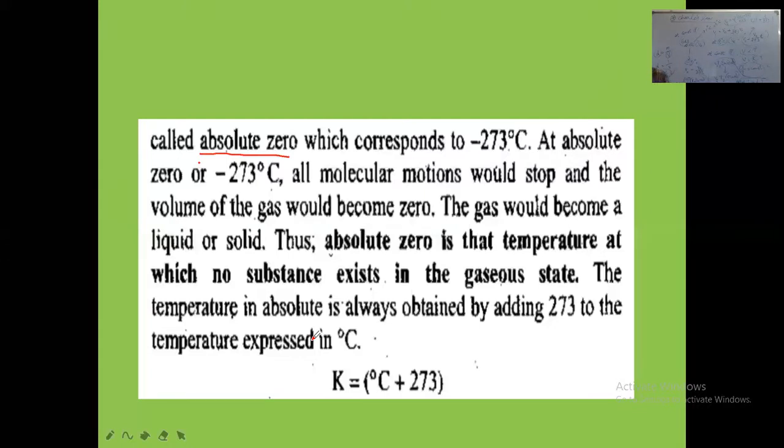By adding 273 to a given centigrade temperature, we get what? Kelvin temperature. So the temperature in Kelvin scale is equal to what? The given degree Celsius plus 273. So this way we have to understand the concept.